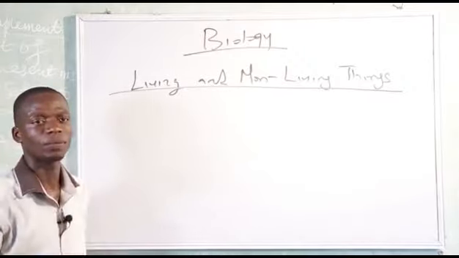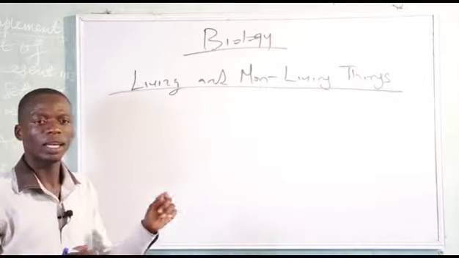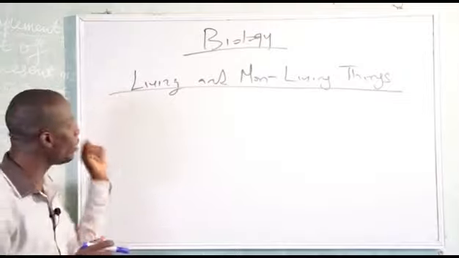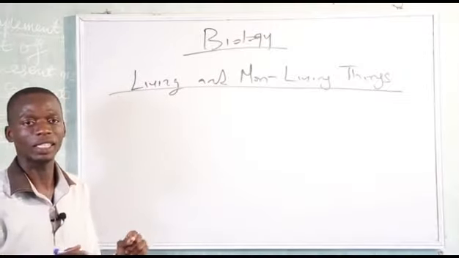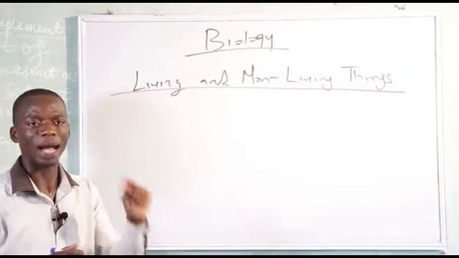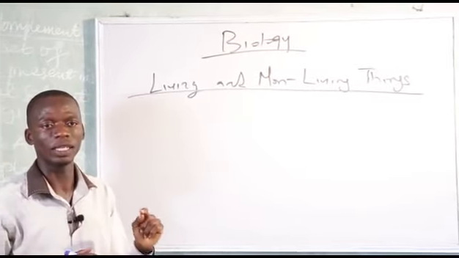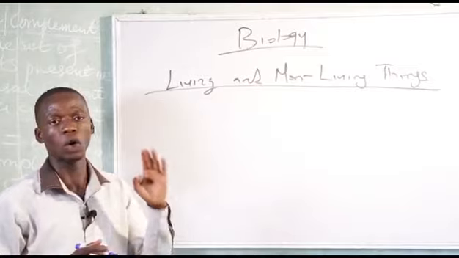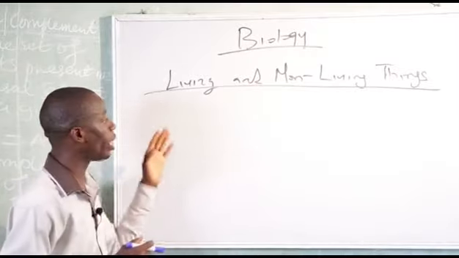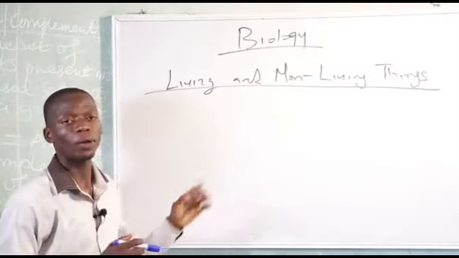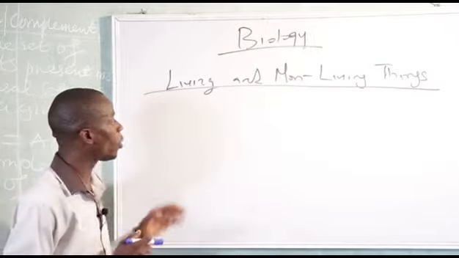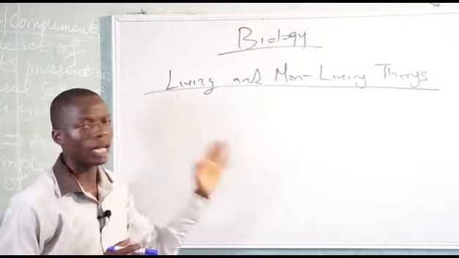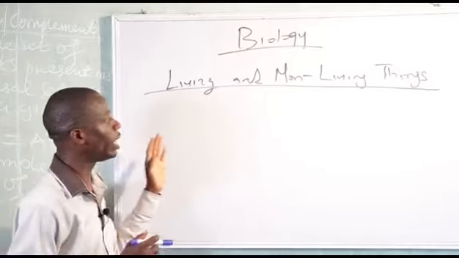What is a living thing? A living thing is anything that has life in it. One example is man. Man is a living thing. Plant is also a living thing. Other examples are goats, dog, that is Canis domestica, lion, Panthera leo, and some other animals. Birds, cats, fish, they are living things.